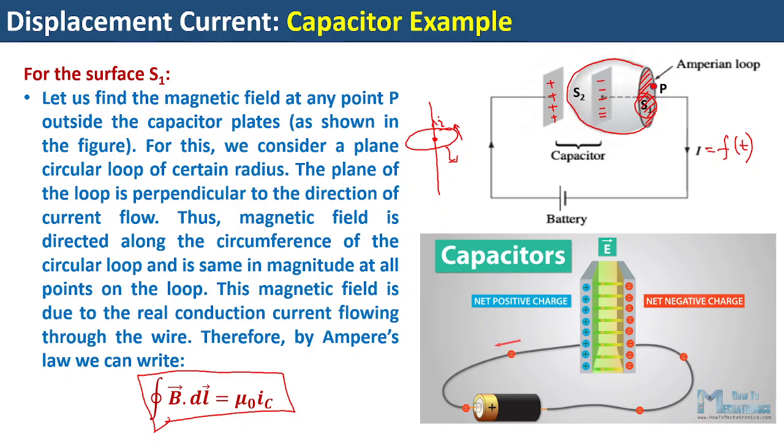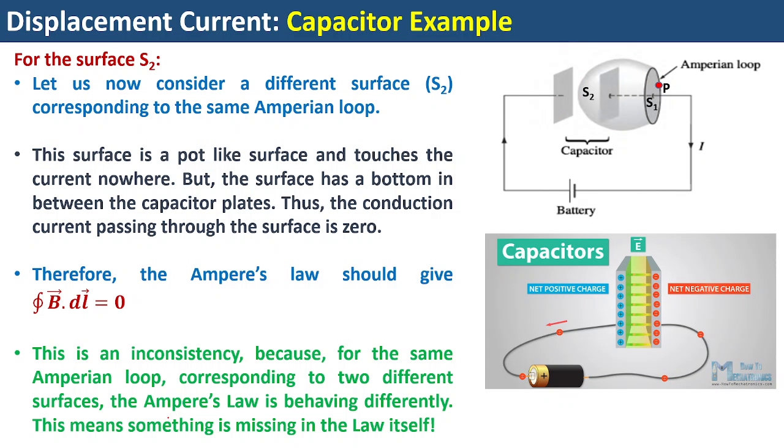But if I consider the second surface, S2, this surface is not bounding any current, because the current lead comes and ends at this plate, and the surface passes through in between the plates. The bottom of the surface is somewhere in between the plates.